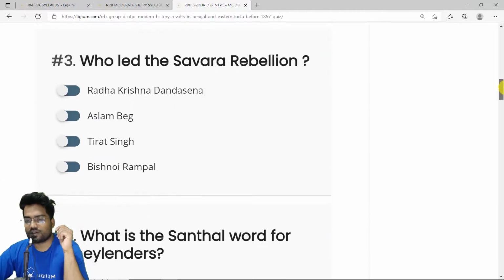Okay. Who led the Savara rebellion? All you have to do is just mug up this answer. The correct answer is Radha Krishna Dandasena. The Savara rebellion was led by Radha Krishna Dandasena.